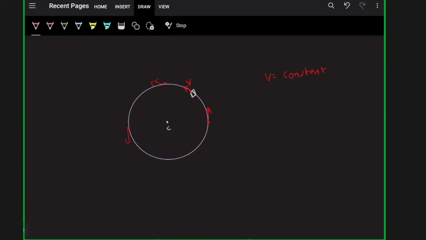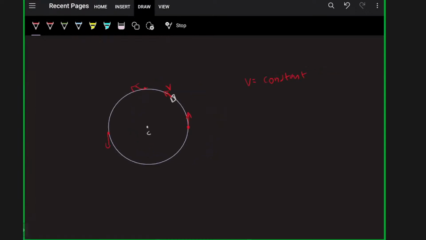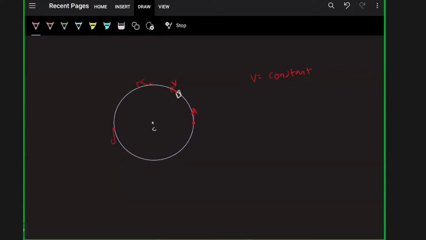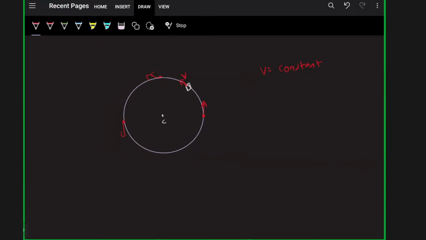See, direction is changing. What is acceleration? Acceleration is the rate of change of velocity. Velocity has two components, magnitude and direction.